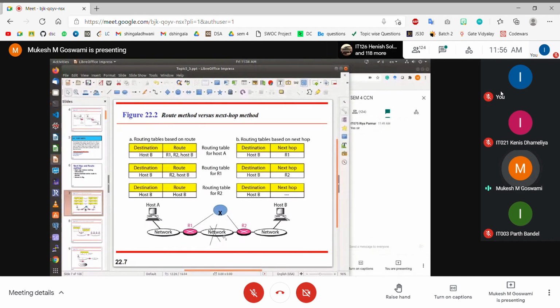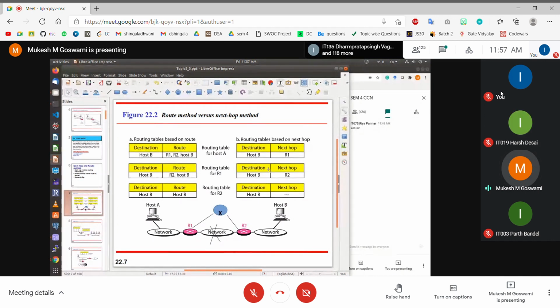Okay, this is also scalable and fault tolerant, because see, we are saying that the route is R1, R2, host, right? But it may happen that the connection between R1 and R2 is gone, and now this particular route, that is R1 to R2 and R2 to host B, is no longer valid, right? But there is an alternate route, like R1 to X, X to R2, and then R2 to B, right? But if you are fixing the route in the routing table based method, and the route is no longer valid, we have to update this information in all the routing tables which are there, right?